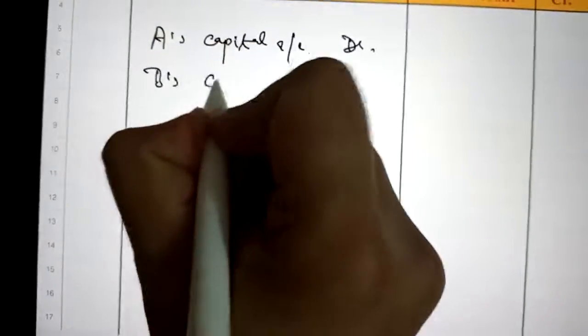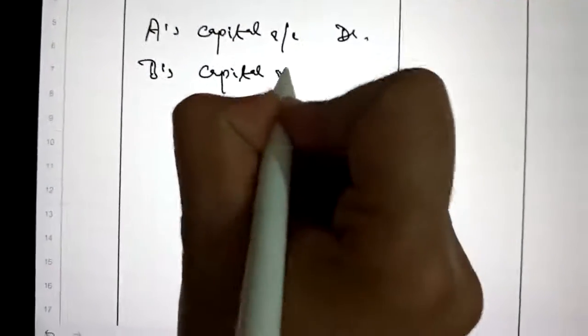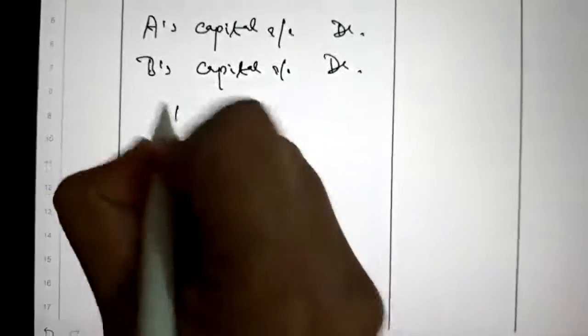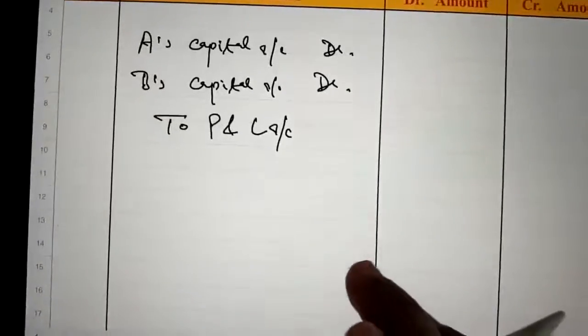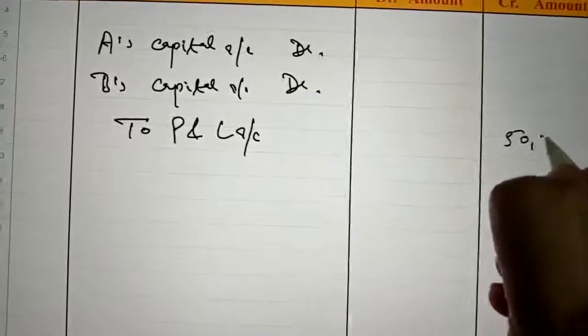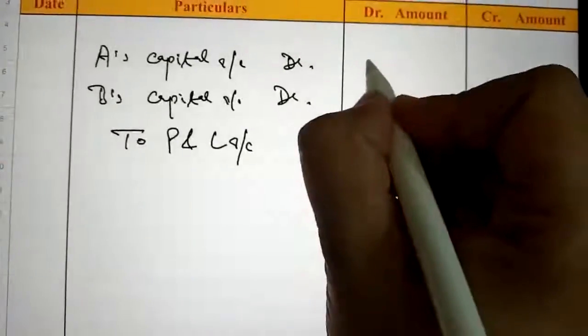So there are two partners. A's capital account debit, B's capital account debit to profit and loss account because it is a debit balance loss, so it should be credited. And the loss is of rupees 50,000 and the old ratio is 3:2.